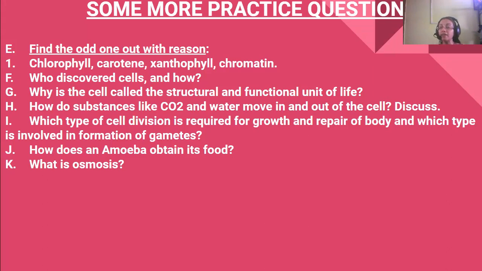But chromatin is not a pigment. It is the thread-like structure present in the nucleus, which becomes the chromosomes during cell division. So the odd one out is chromatin. Now, who discovered the cells and how?